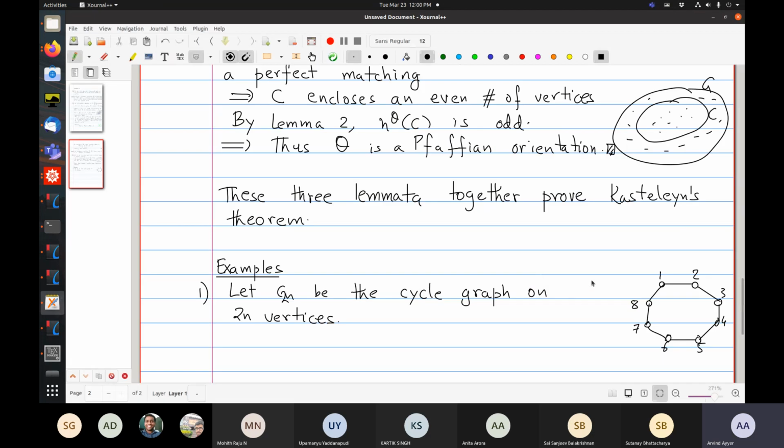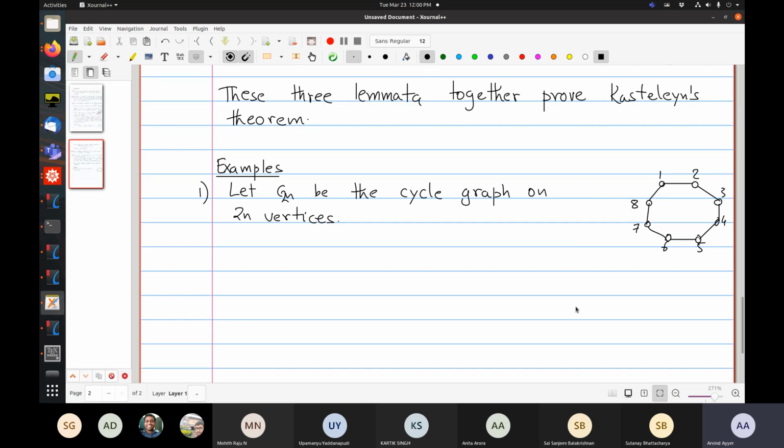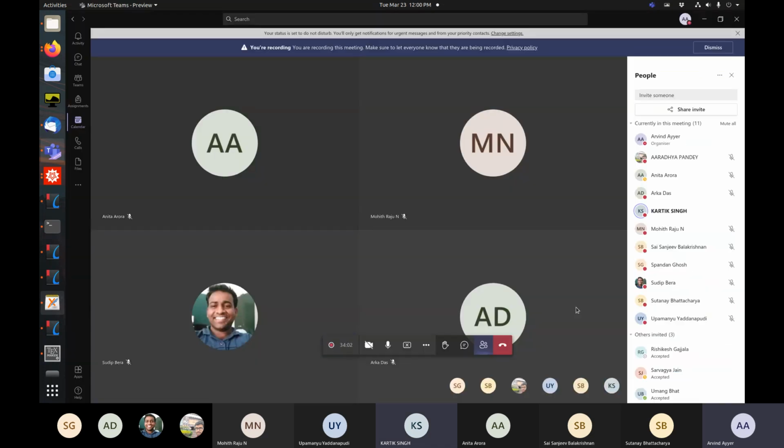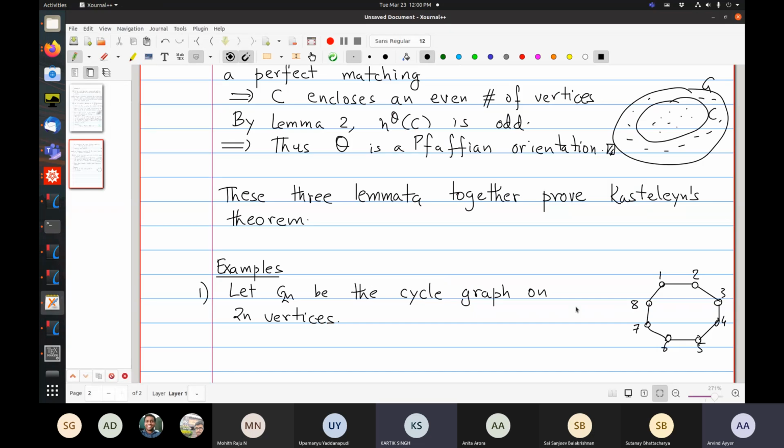Anybody? Maybe it's all edges in the clockwise direction and one edge in the opposite. Exactly. That's right, Karthik is right. So actually, the labeling itself gives you the hint. So if you take the orientation induced by the labeling, in which you go from smaller to larger elements, like so.